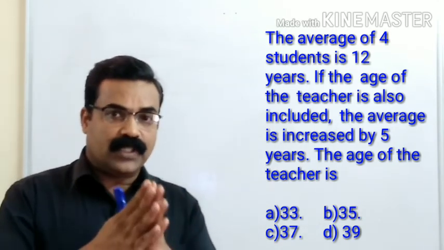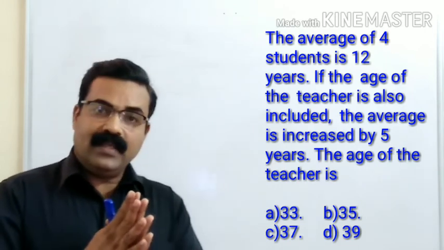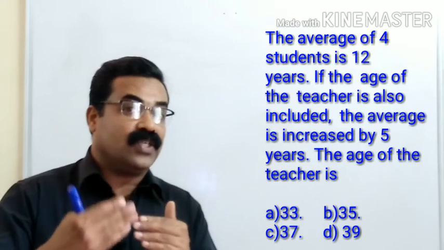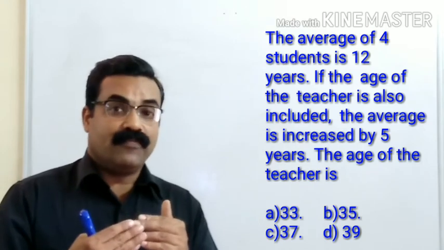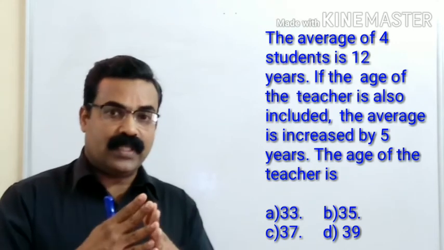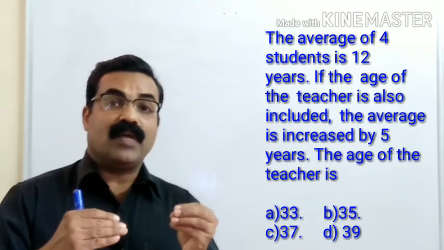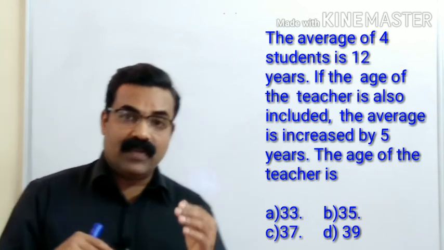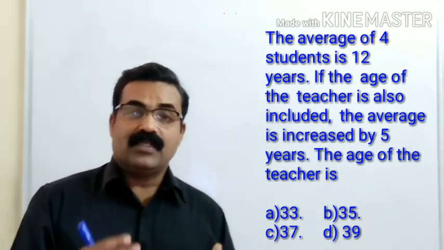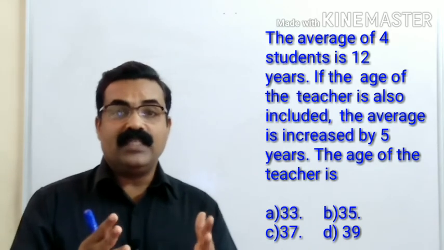When you add the age of the teacher, the average becomes 5 more. So 12 plus 5, it becomes 17. So 4 students plus 1 teacher, the total number will become 5, and the average is 17. So you have to find out what is the age of the teacher.